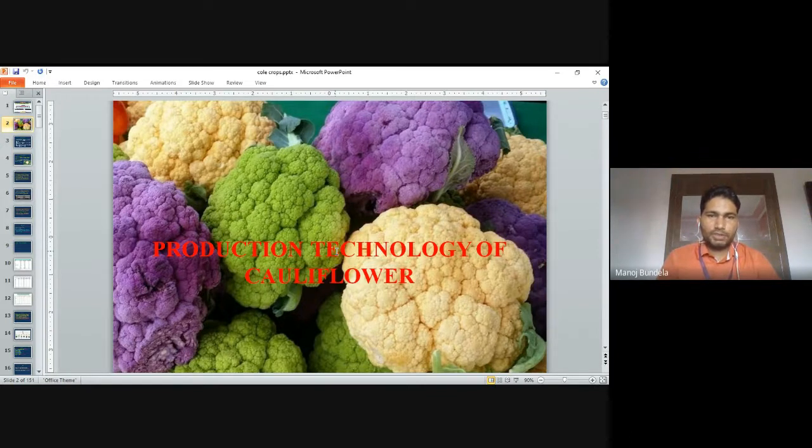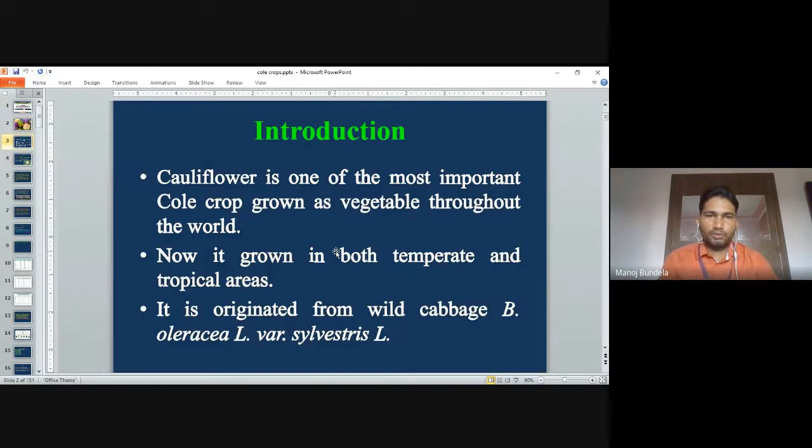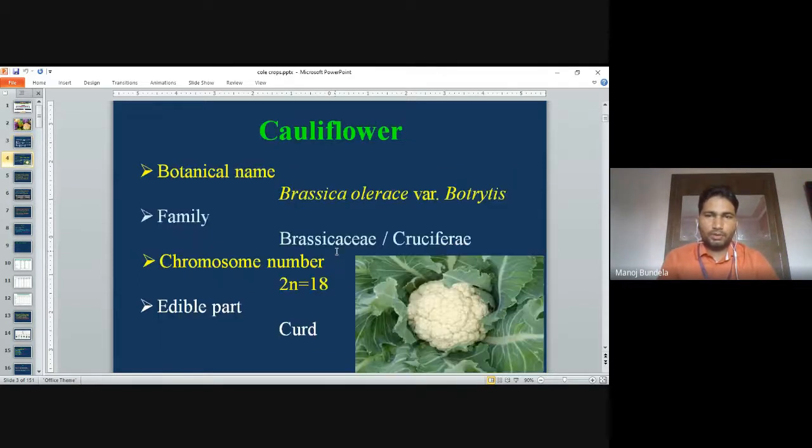In that, first we discuss the production technology of cauliflower. Cauliflower is one of the most important cole crops grown as a vegetable throughout the world. It is grown in both temperate and tropical areas. It originated from the wild cabbage species Brassica oleracea variety Silvestris. This is the ancestor of all of these.